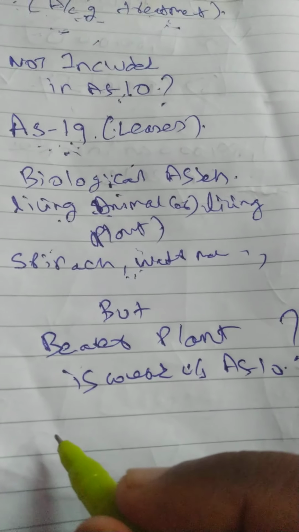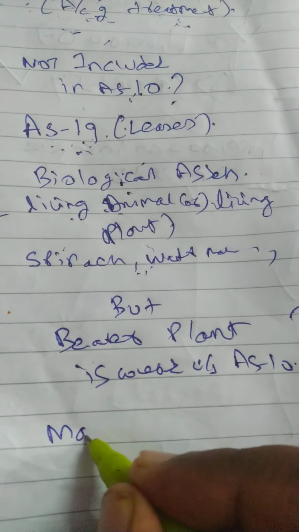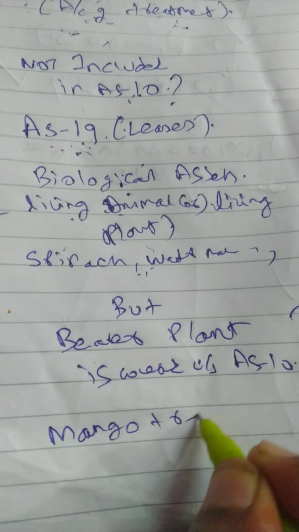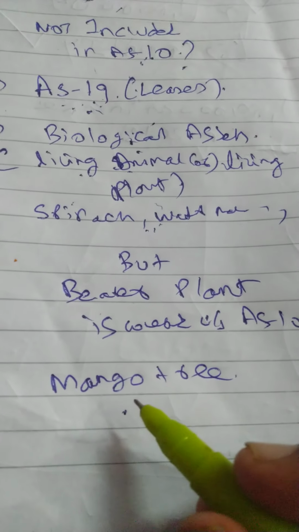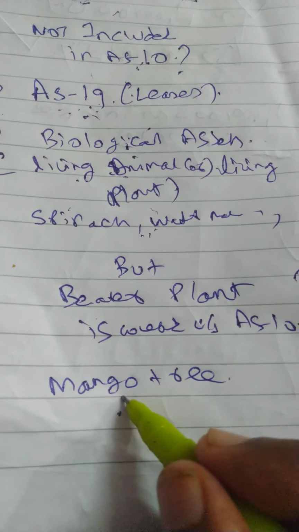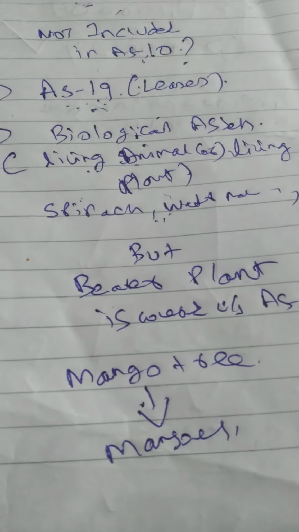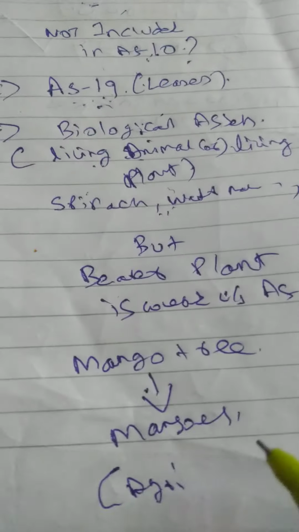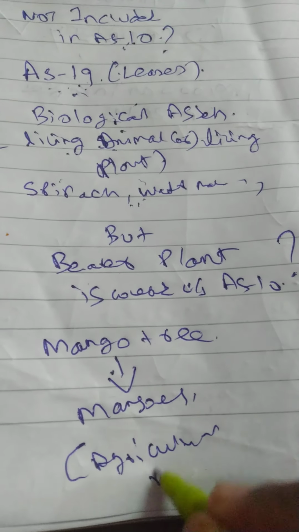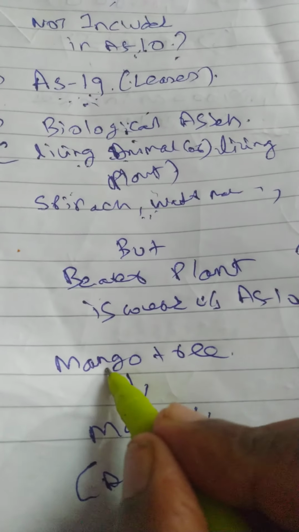How is it different from biological assets? For example, take a mango tree. What is the purpose of a mango tree? What do we expect from a mango tree? We can expect mangoes, correct? So what are these mangoes actually? Agricultural produce. These mangoes are agricultural produce, correct? But this mango tree is a bearer plant.